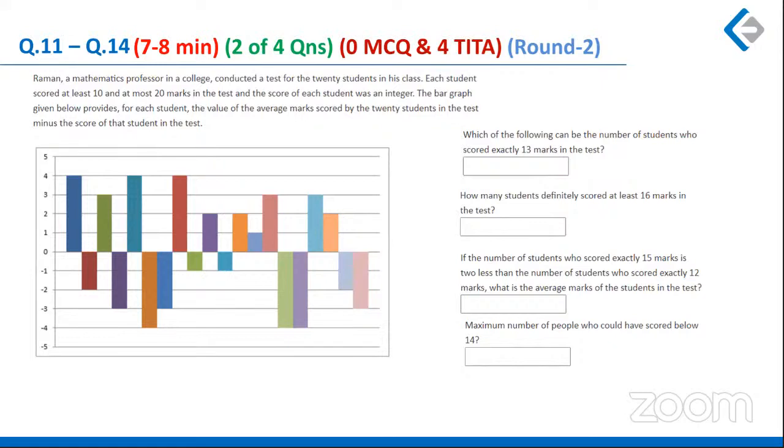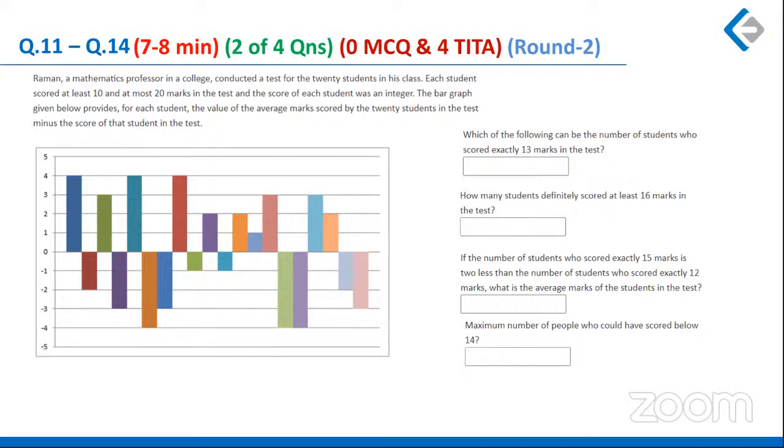Why am I saying round two? Because we had 10 easy or easy to moderate questions. So this becomes moderate and time consuming because we have three cases in each question. So I would say, yes, you could have thought about it in the second round. But again, if you give 7 to 8 minutes, if you understand averages well, this is not a tough set.